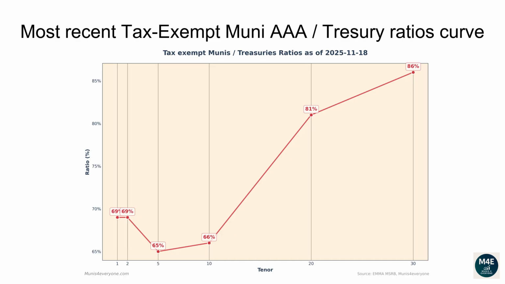The current one-year ratio is 69%. The 2 years ratio is 69%. The 5 years ratio is 65%. The 10 years ratio is 66%. The 20 years ratio is 81%. The 30 years ratio is 86%.